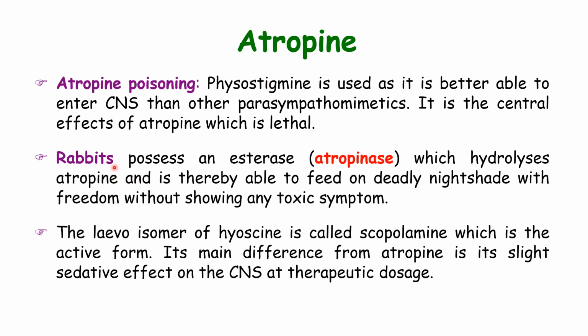For the contraindications in animal species, we have here rabbits. Aside from horses, which is also a species wherein atropine administration is contraindicated, rabbits possess an enzyme, atropinase, which hydrolyzes atropine and thereby they are able to feed on deadly nightshade freely without showing any toxic symptoms. So rabbits is one species wherein atropine administration is not recommended.